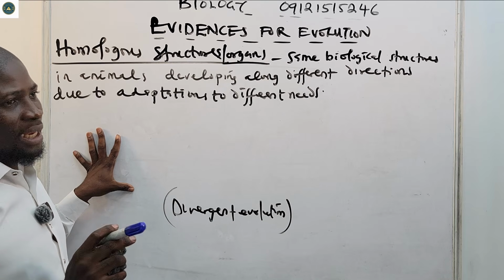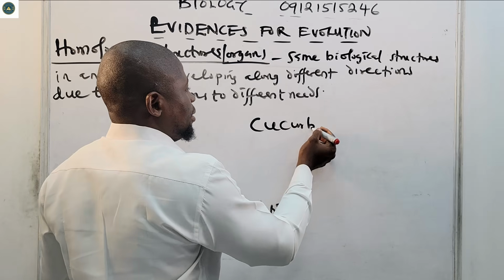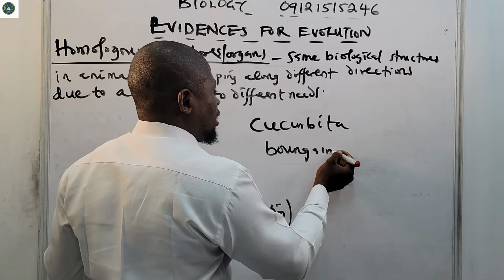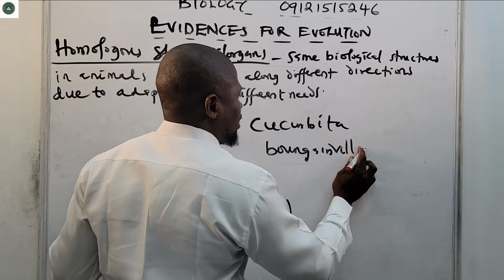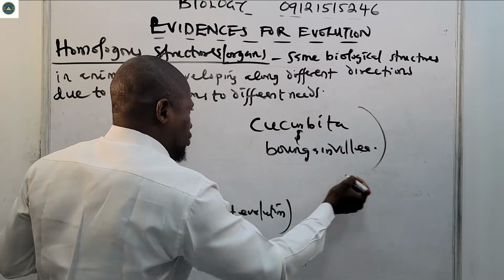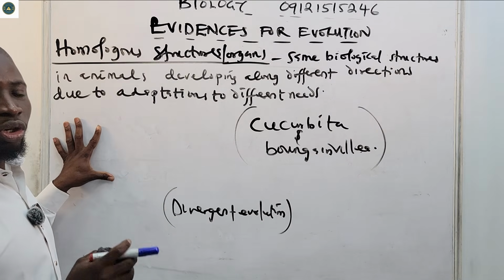An example is Cucurbita and the Bougainvillea. This is an example of homologous structures.